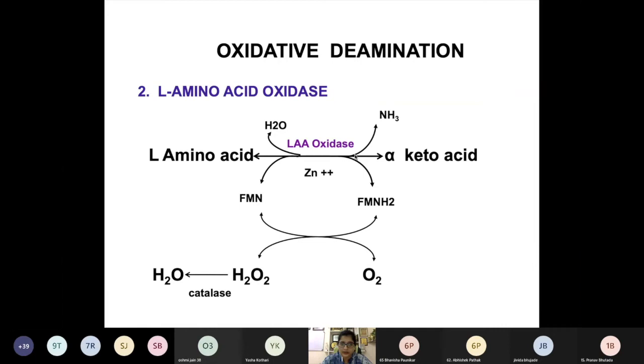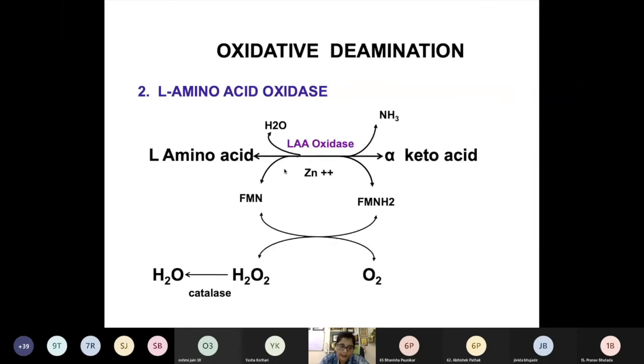Now this glutamate dehydrogenase is present in the liver, so mostly this type of oxidative deamination occurs in the liver and kidney. Now in the rest of the cells, how do amino acids undergo oxidative deamination? So we have two categories of enzyme, that is L amino acid oxidase as well as D amino acid oxidase.